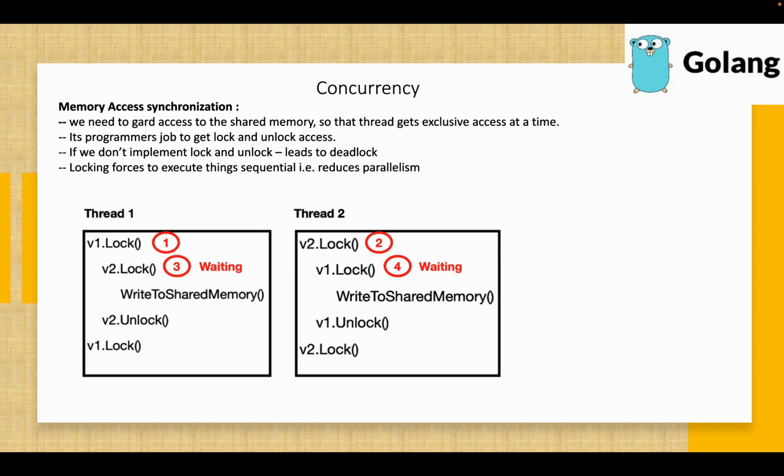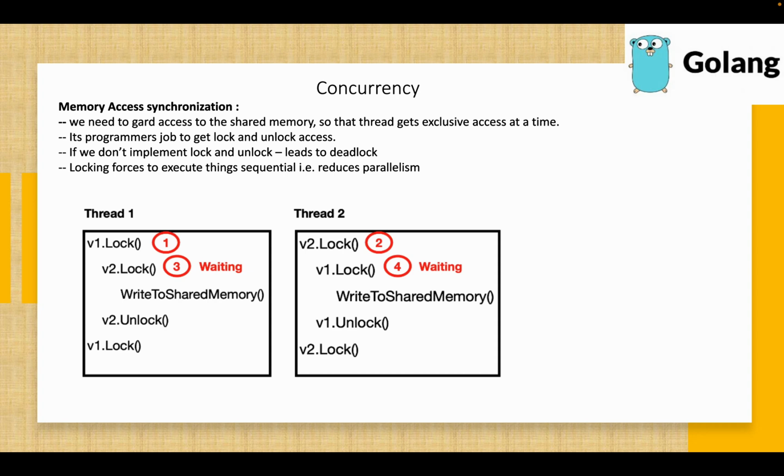So let's see the next topic, which is memory access synchronization. We have seen the nondeterministic access problem, so let's see why that outcome comes. We need to guard access to the shared memory so that a thread gets exclusive access at a time. Only one thread gets access.